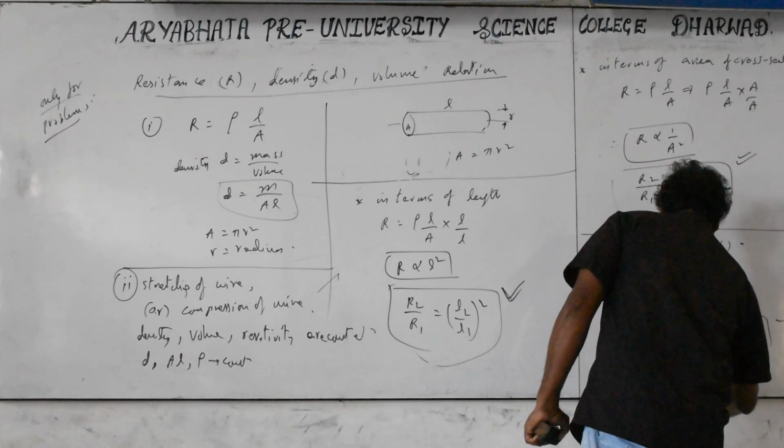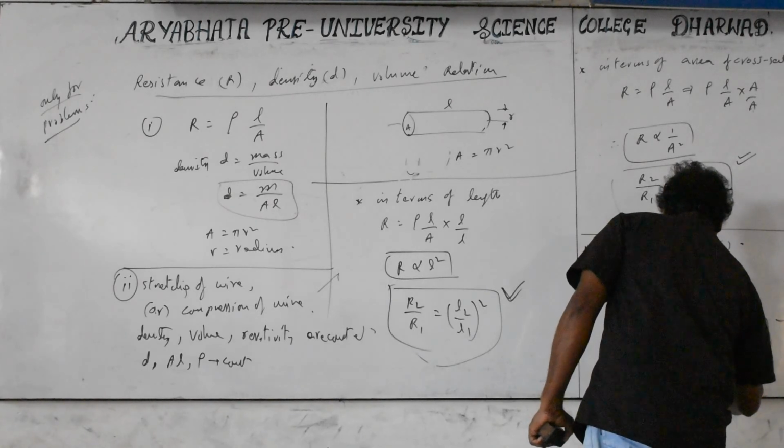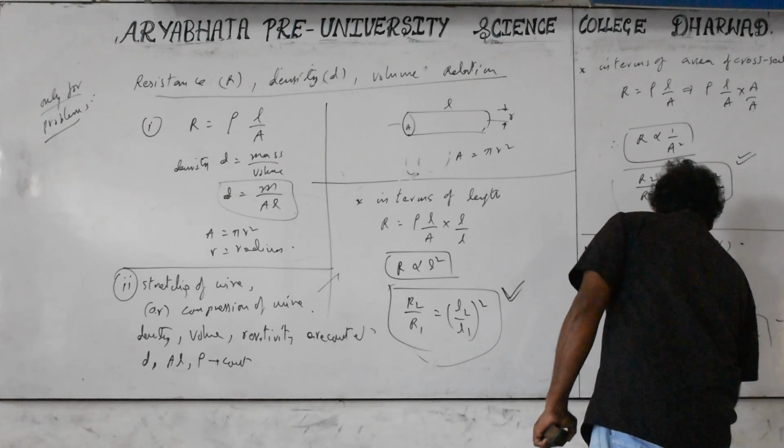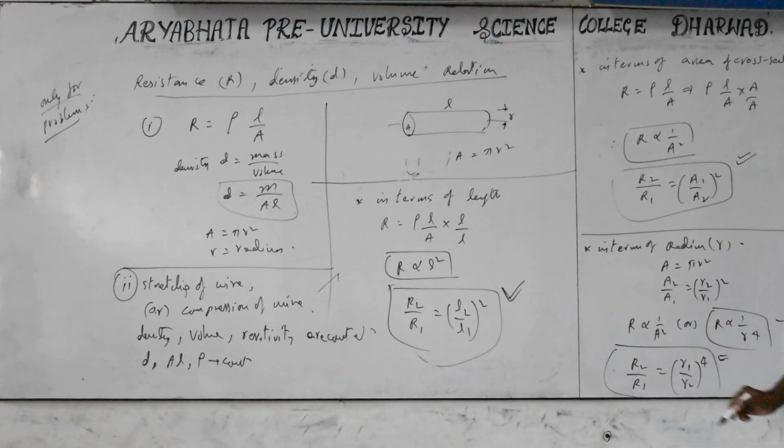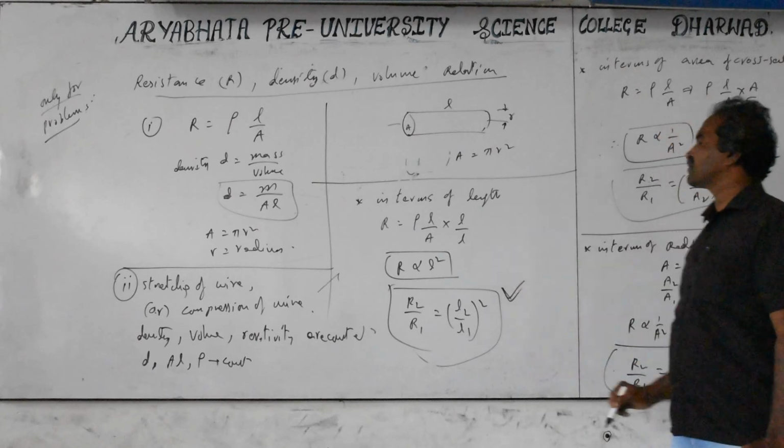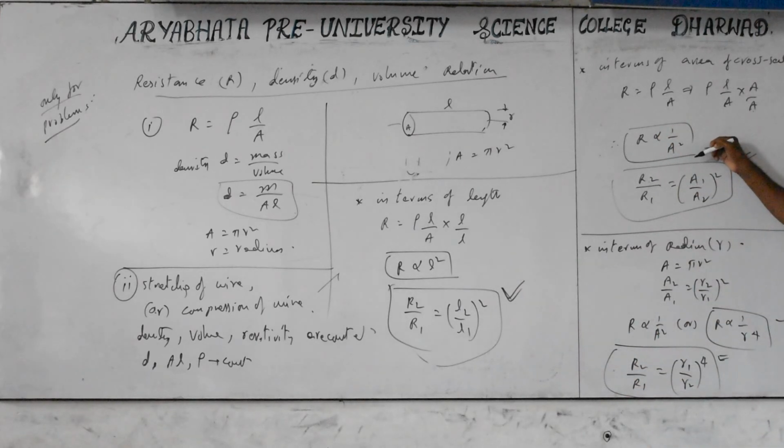R1 by R2 to the power of 4. You must be able to modify. In terms of length given, just multiply with length. In terms of the area given, multiply with the area. Inverse of the area. But if you know area, writing in terms of radius is not difficult.